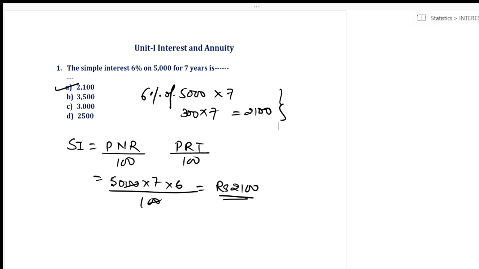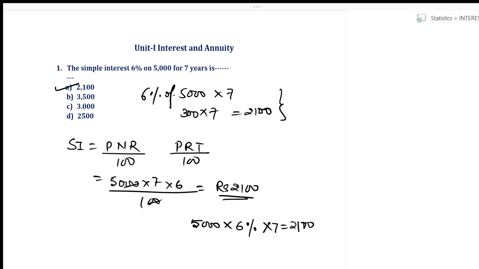If I'm using the normal calculator, the Casio one, how do I solve in that particular calculator? See, in that particular calculator, what you have to type is 5,000 into 6 and then the percent sign and then multiplied by 7. That will give you the answer as 2,100.